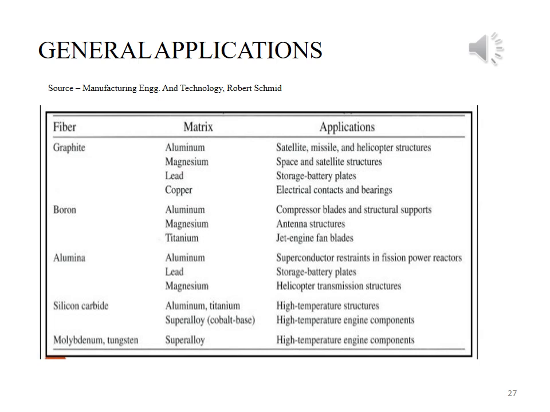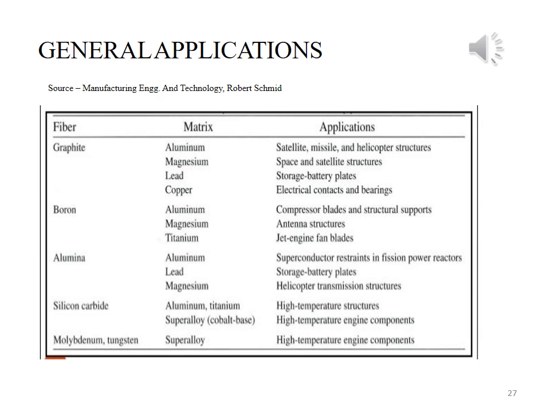If graphite particles are embedded within magnesium matrix, then the resulting material is used in manufacturing of parts for space and satellite structures. If graphite particles are embedded within lead, then it is used in manufacturing of storage battery plates and so on.